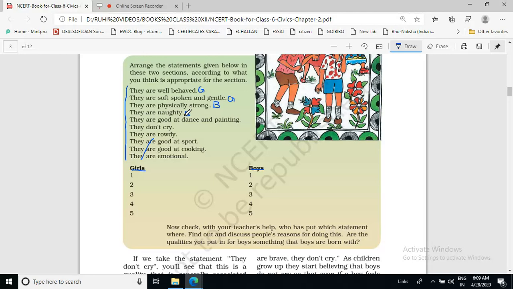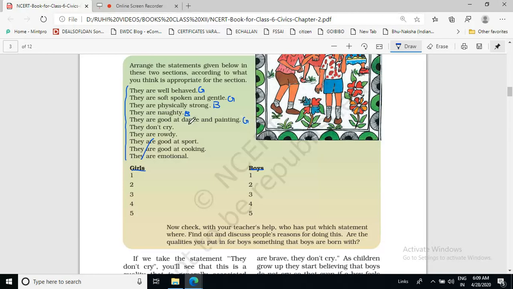About whom do we say these things in society? It's about the girls. They don't cry. About whom do we say that they don't cry? It is said about the boys.